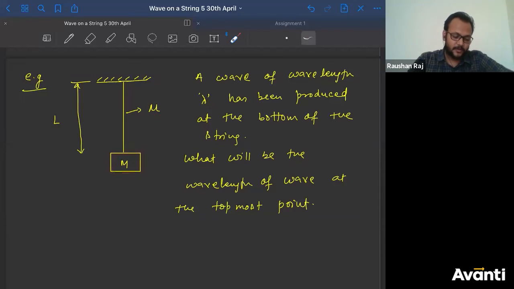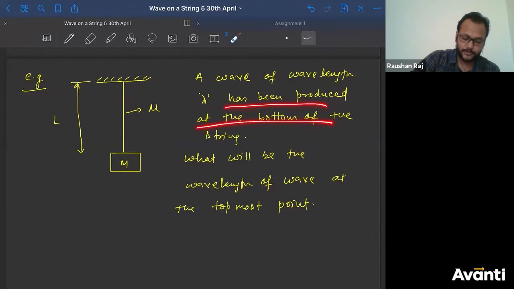Okay. Now at time t equal to zero, a wave of wavelength lambda has been produced here, at the bottommost point. So a wave of wavelength lambda. So what is the wavelength of that wave which has been produced? That is lambda. It has been produced at the bottom of this string.